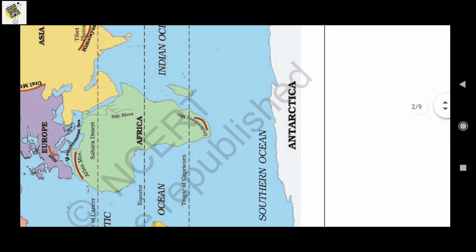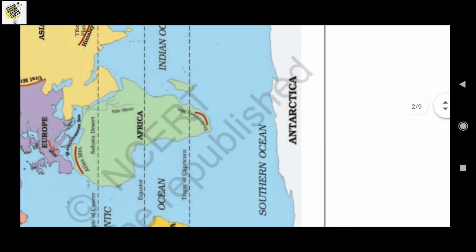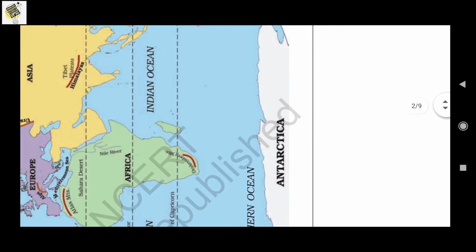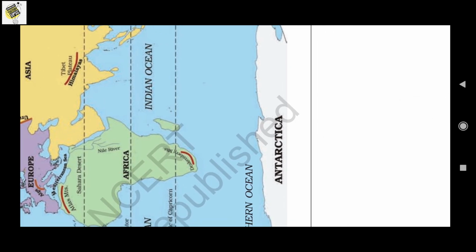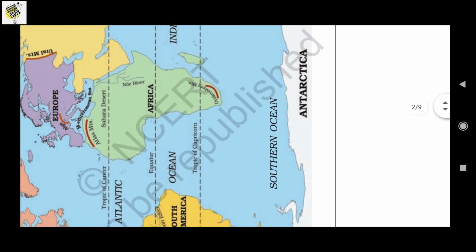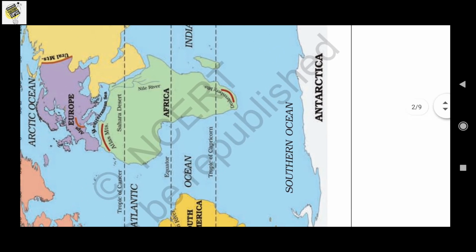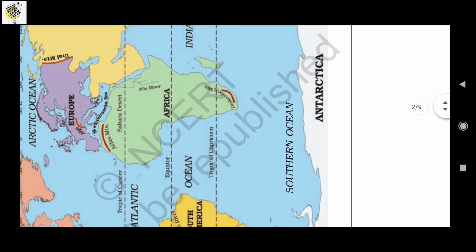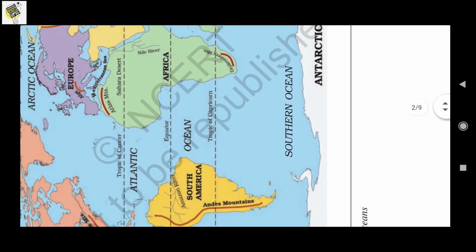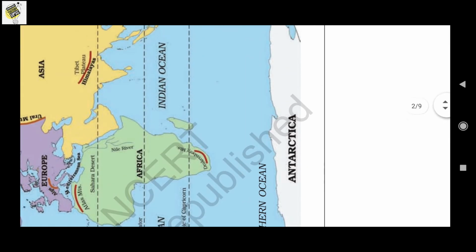Antarctica is completely in the southern hemisphere and it's a huge continent. The South Pole lies almost in the center of this continent, and it is located in the South Polar region, and it is permanently covered with a thick ice sheet and there are no permanent human settlements in Antarctica. So Antarctica we can find on the Southern Ocean, that means below the Southern Ocean there is Antarctica.